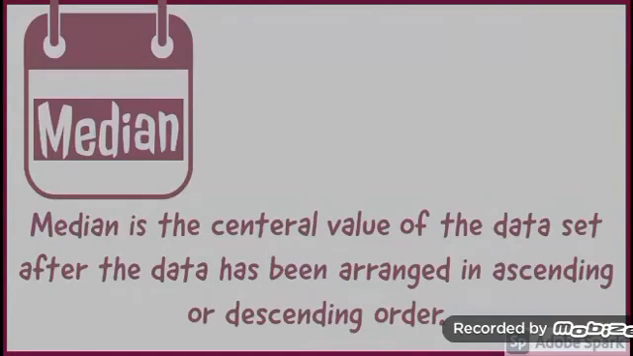Now we will discuss median of the data. What is median? Median is the central value of the data after the data has been arranged in ascending or descending order. Actually, when we have to find out the median of the data, first of all, we will arrange the values of the data set in ascending order or descending order. Then after arranging the values, the middle value of the data will be the median of the data. Let's see the example.